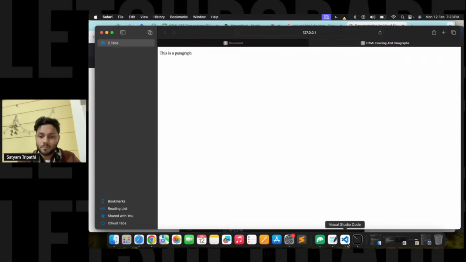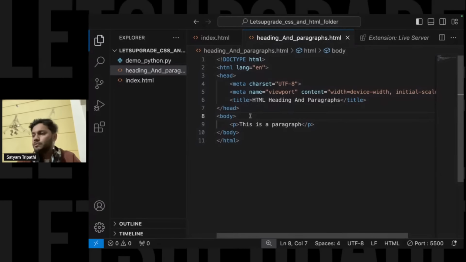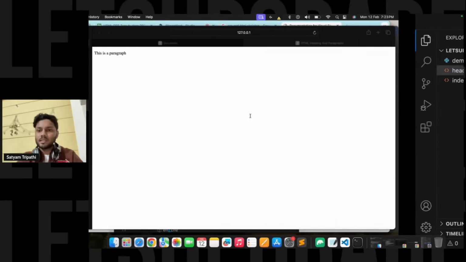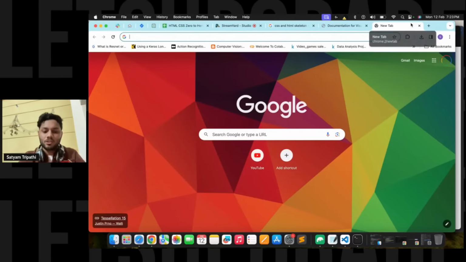All right, now similarly we have headings also. Where will we use a paragraph? If you have followed any kind of site, let us say you have used medium.com, where data science content is there, right? Multiple sites are there for learning purposes. At that time you will be able to see that some headings are big, some headings are small.